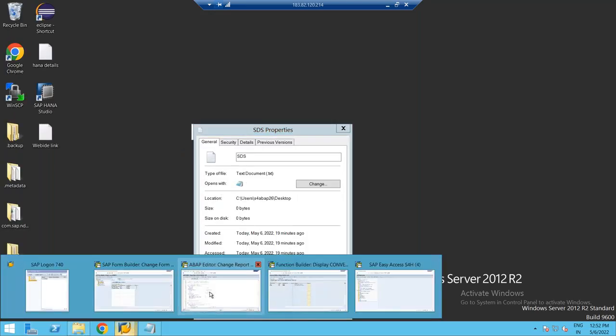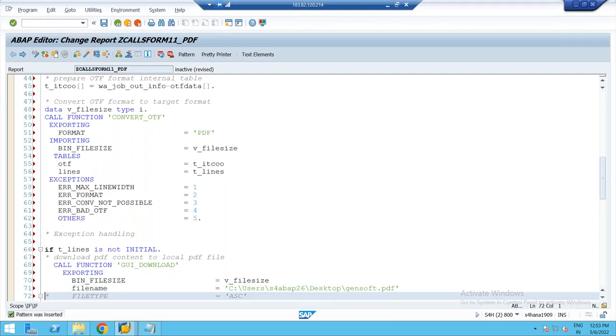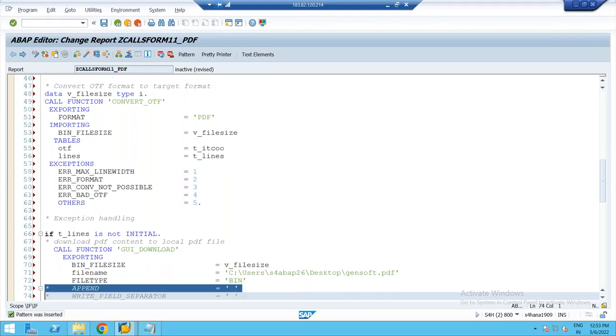So in my program, I'll give the path like this, desktop slash, and I'll give the file name as gensoft.pdf. The file type you have to give as binary, since PDF comes under binary. So give the file type as BIN, done, that's it.